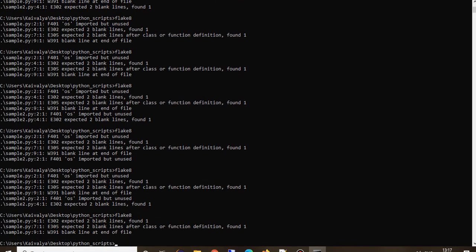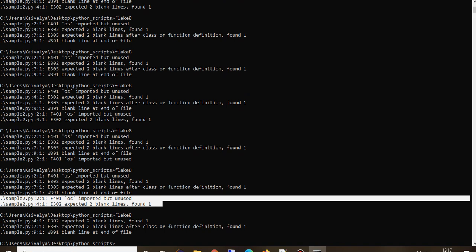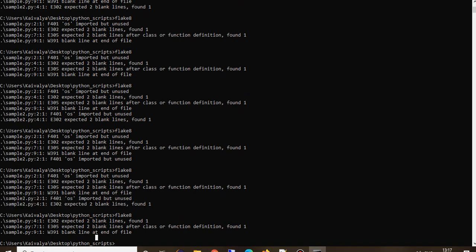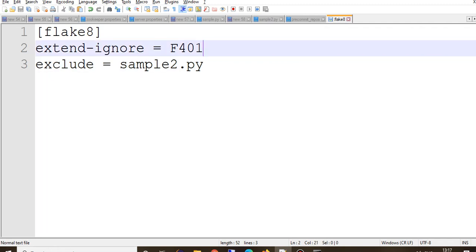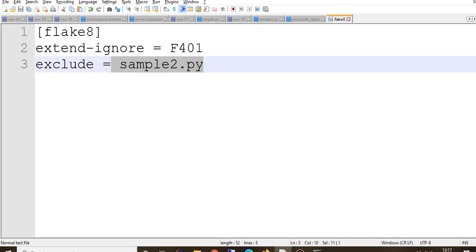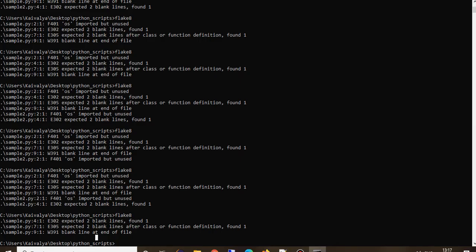What will happen? First of all, sample2 is ignored, so if you see, it is not present in the check. And sample.py doesn't have 401 because we mentioned it. Sample2 is ignored and 401 is ignored, so the 401 error is ignored and the whole sample2 file check is ignored, right? So we can have all this.